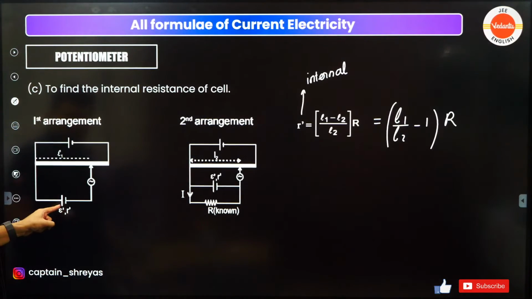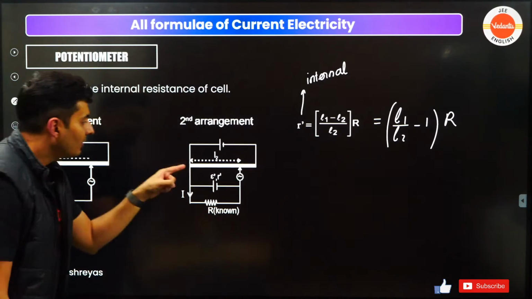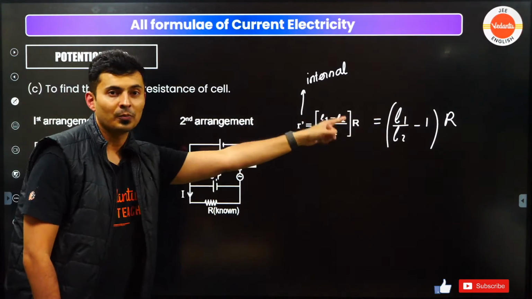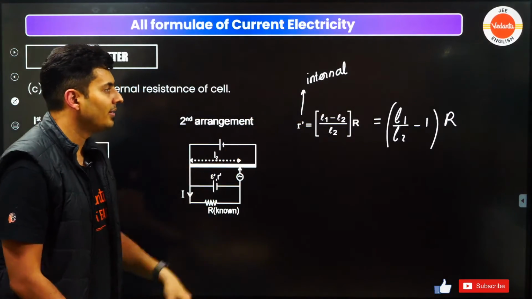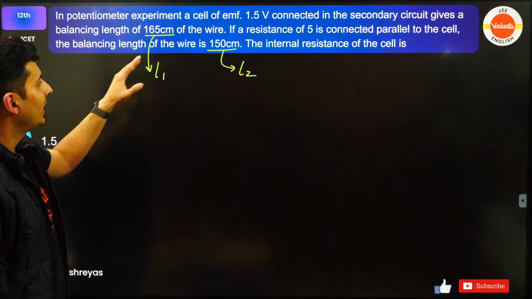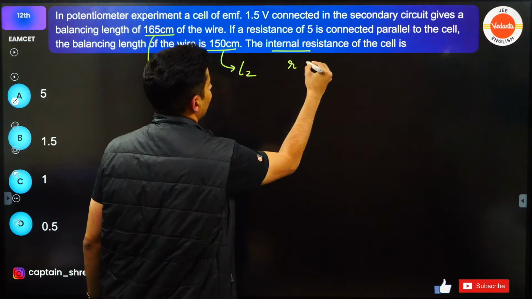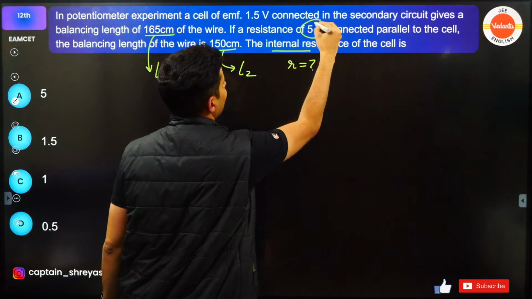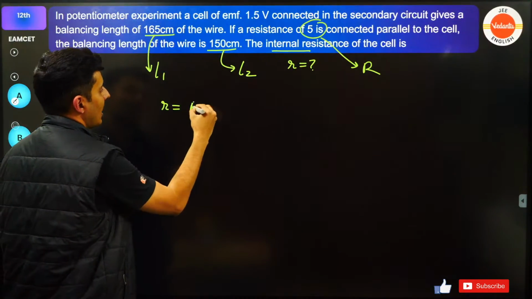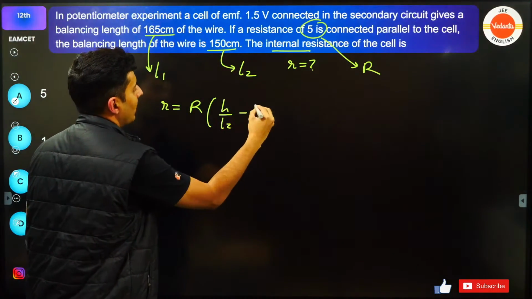When you just connect the battery, the balancing length is L1. When you connect the battery with an external resistance, the new balancing length is L2. Use this formula to find the internal resistance. If the external resistance is 5, the small resistance r is capital R into L1 by L2 minus 1.